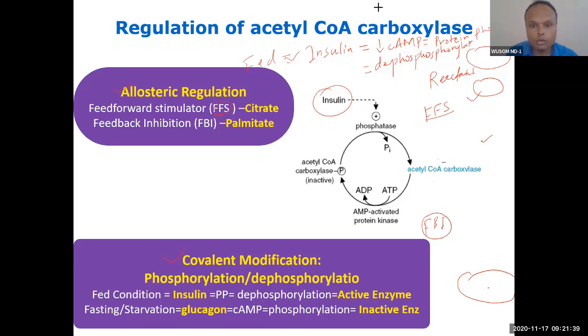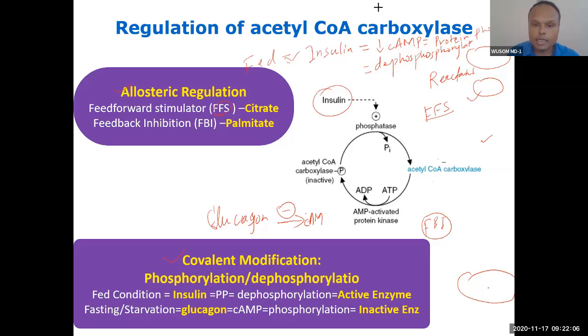Now the opposite function will be done by glucagon. So in fasting condition, glucagon will become high. So for glucagon, the fatty acid synthesis enzyme has to be inhibited, because during fasting condition only fatty acid breakdown happens. How does glucagon inhibit this?